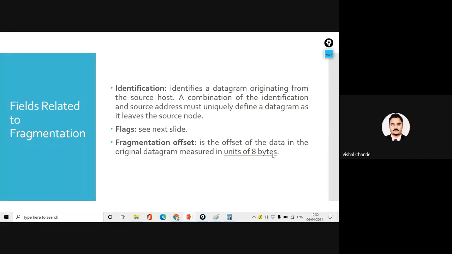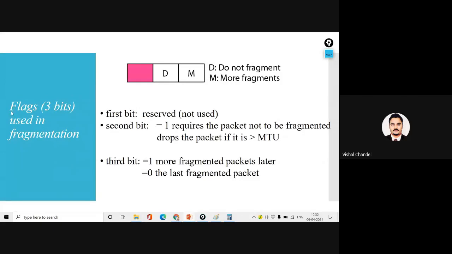So how many fragments will be created from this 100 rupees? A combination of 8 rupees, so 12 combinations will be generated. So that we are calling the fragmentations. Now, how will I decide whether this fragmentation should be done or not? We decide these things with the help of the flag. So this 3-bit is used for the fragmentation.